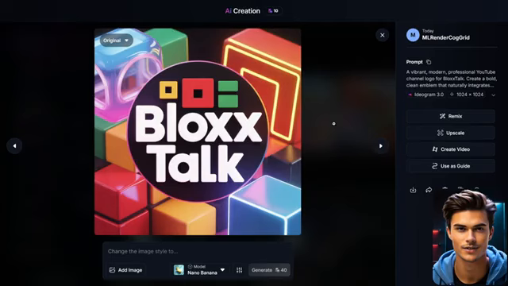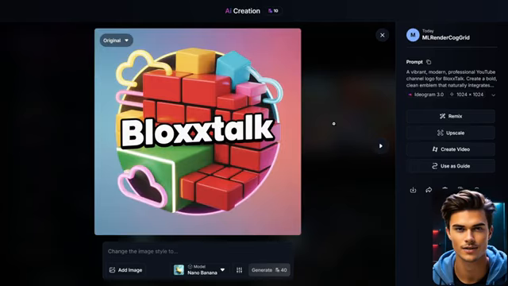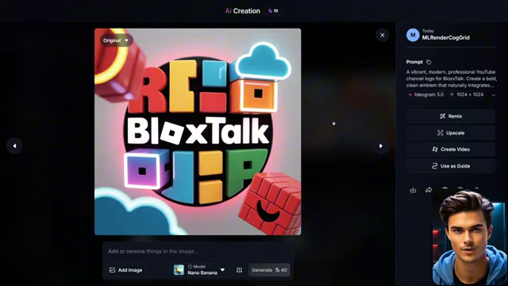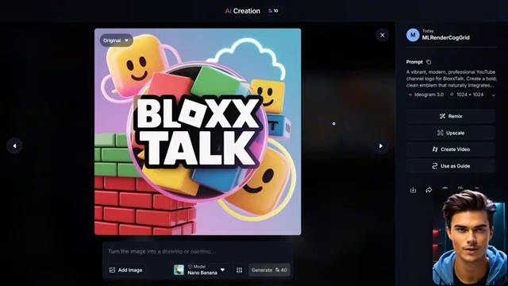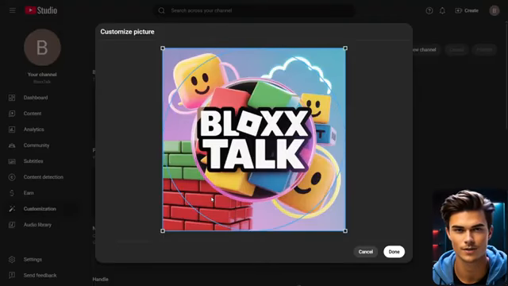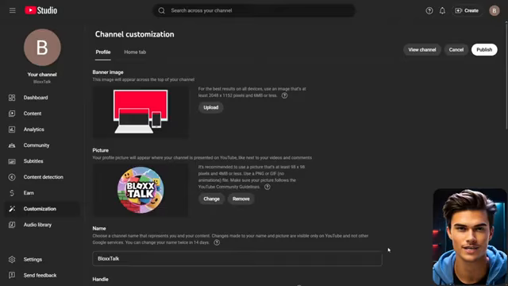As you can see, they include elements from the Roblox niche, include our channel name, and they fit the overall theme nicely. So once the logos are ready, choose the one you like the most and download it by clicking on the download button right here. After that, head back into the YouTube studio and upload the logo that you have created. Make sure everything is aligned properly, and if it looks good, click the done button to save it.